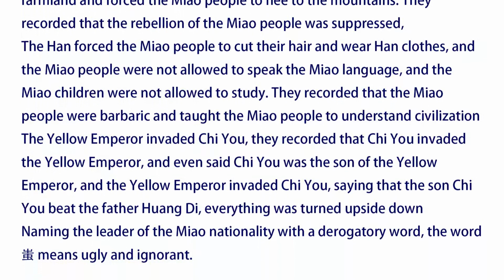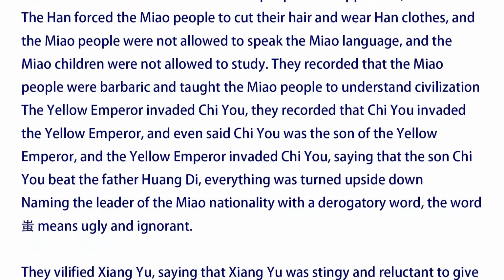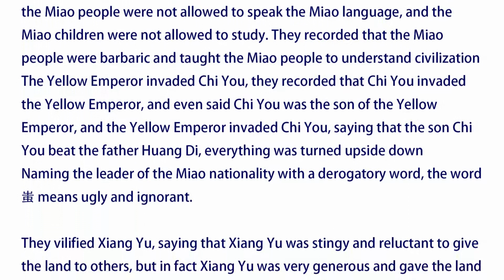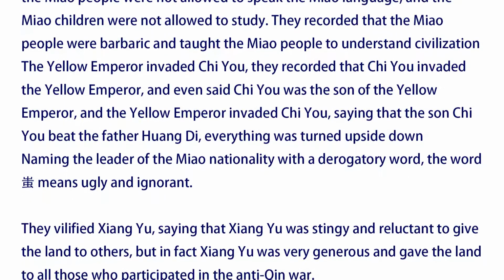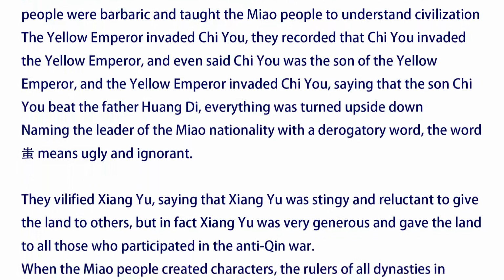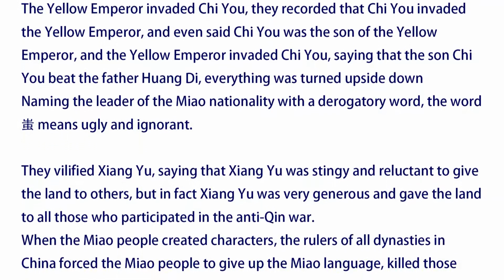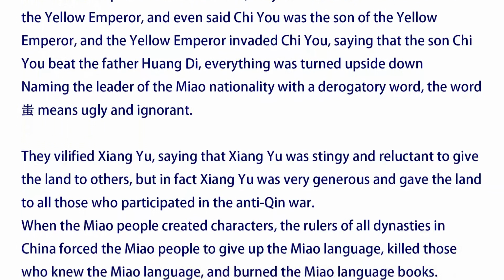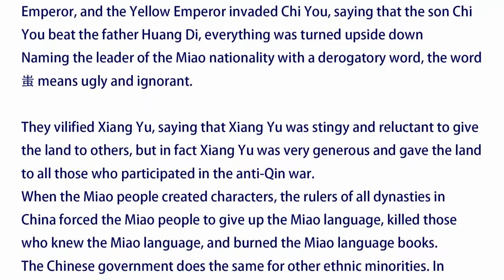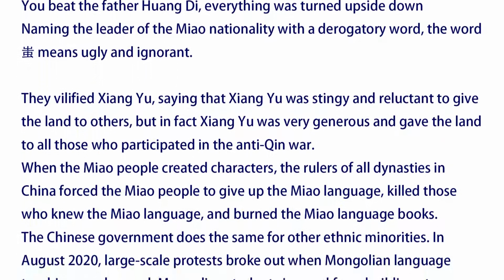The Yellow Emperor invaded Qiyu. They recorded that Qiyu invaded the Yellow Emperor, and even said Qiyu was the son of the Yellow Emperor, saying that the son Qiyu beat the father Huang Di. Everything was turned upside down. They named the leader of the Miao nationality with a derogatory word, which means ugly and ignorant. They vilified Xiangyu, saying that Xiangyu was stingy and reluctant to give the land to others, but in fact Xiangyu was very generous and gave the land to all those who participated in the anti-Qin war.